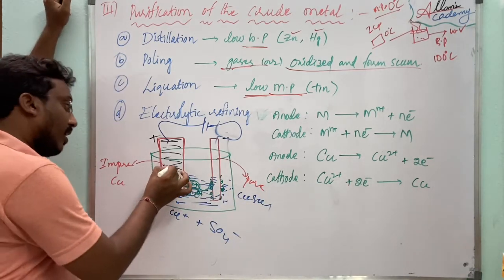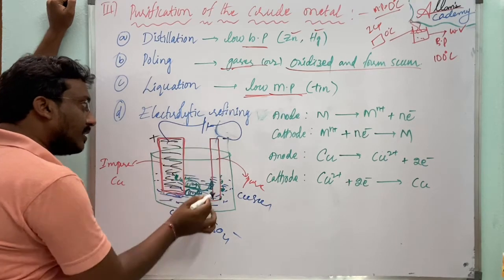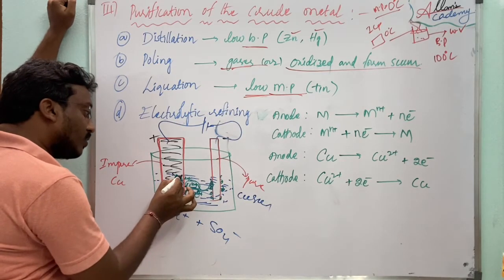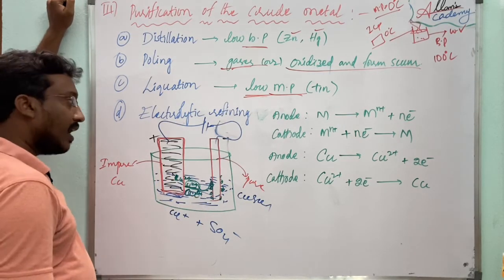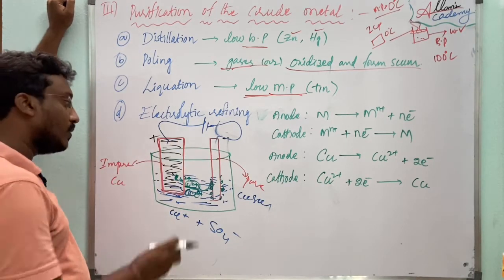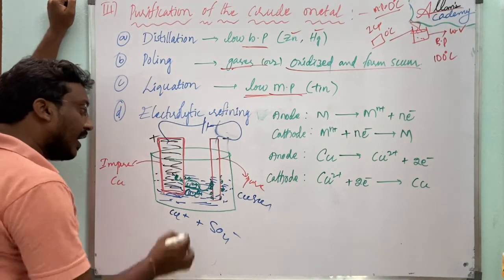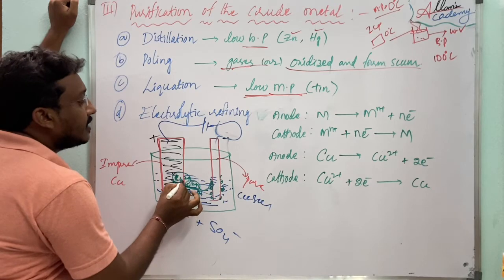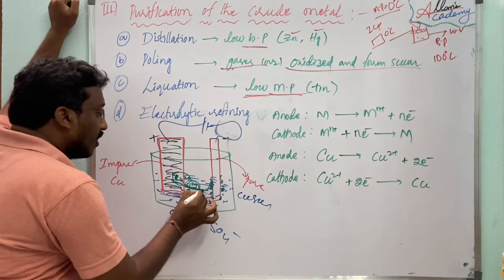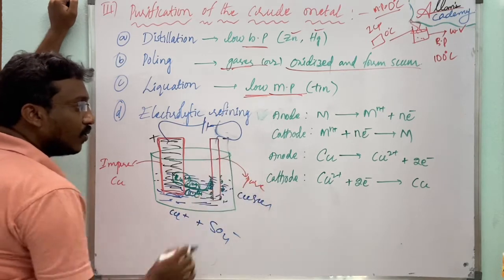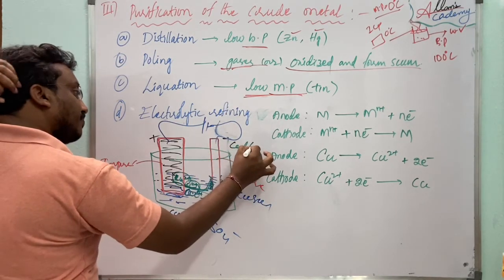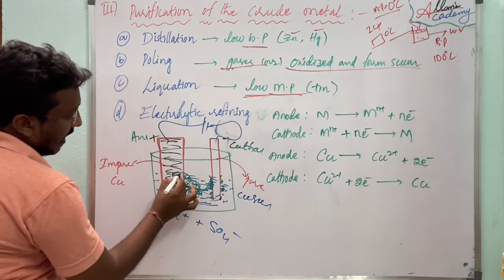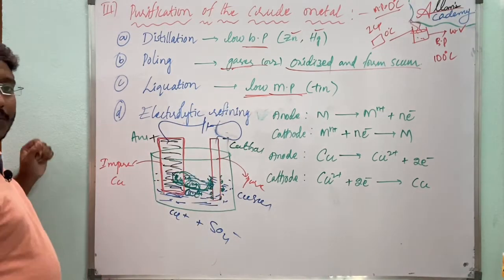In the electrolytic process, copper loses 2 electrons at the anode and becomes a Cu2+ cation, and this cation is attracted towards the cathode.